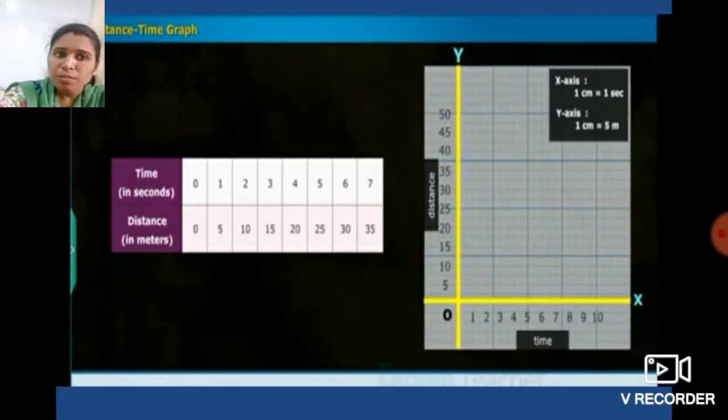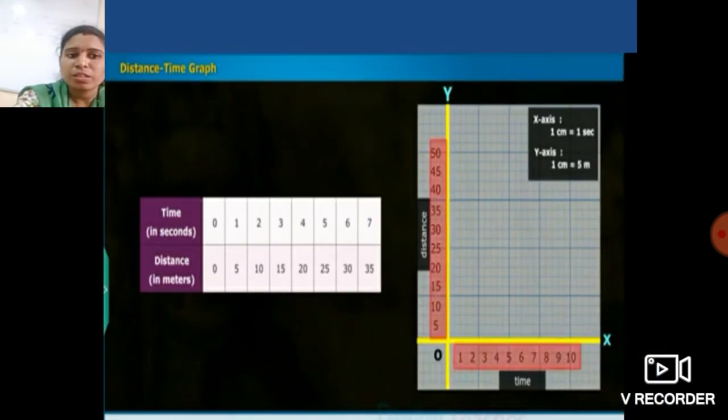So, students, to mark this, see over here. To mark the set of values 0, 0, look at this 0 on the x-axis and 0 on the y-axis. It is common over here. 0 is for the x-axis also, and 0 is for the y-axis also. So this point is known as the origin.